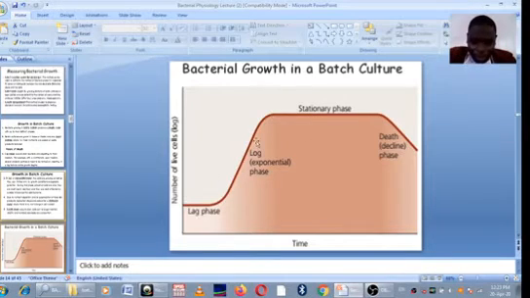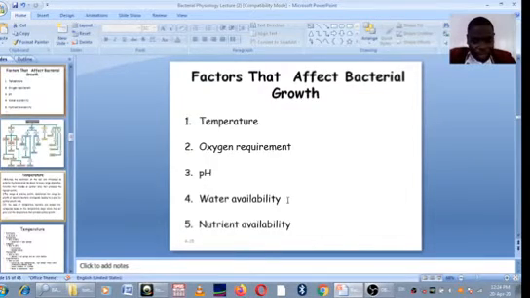So during the log phase, this is the phase in which you can study the properties of the bacteria, and it's a phase in which you can easily kill the bacteria. So generation time can be determined in the log phase. You cannot determine generation time in the stationary or lag phase or decline phase. You cannot determine generation time during those phases. So appreciate this and relate it to what I just explained on the previous slide.